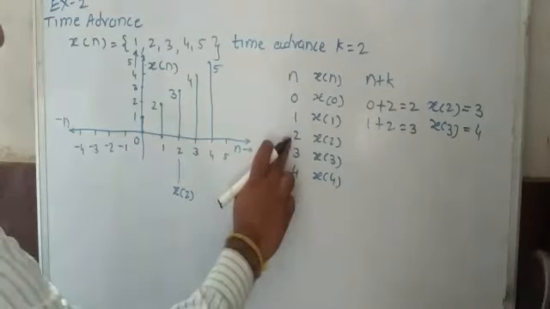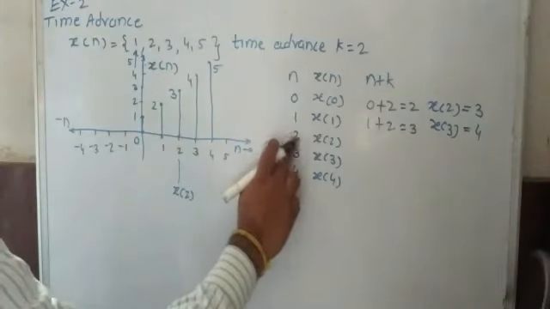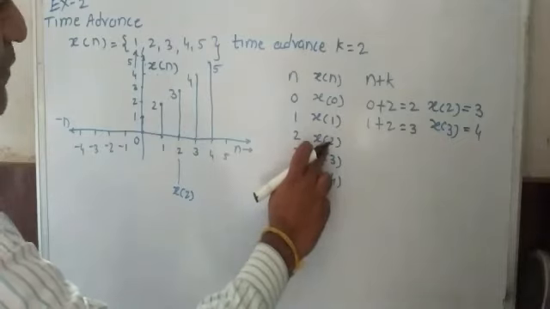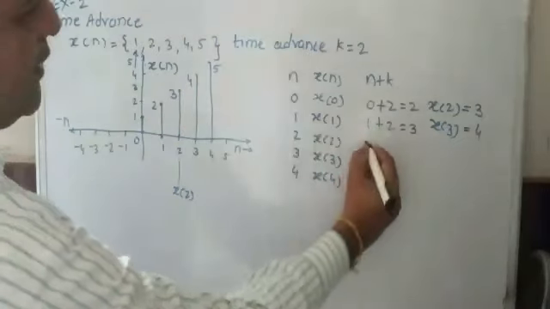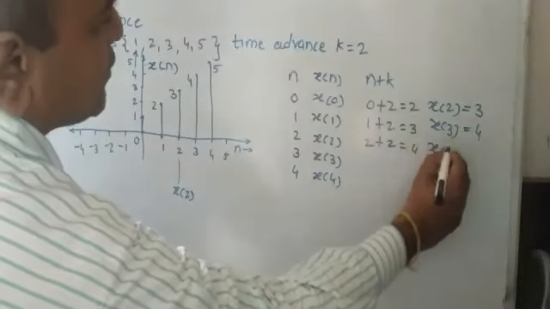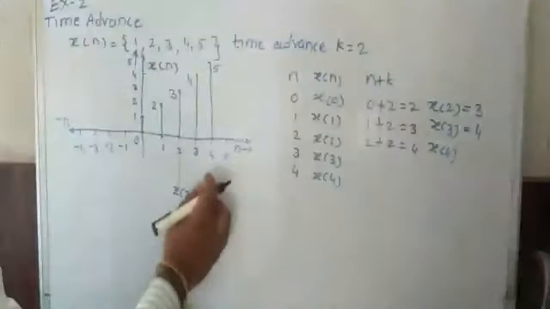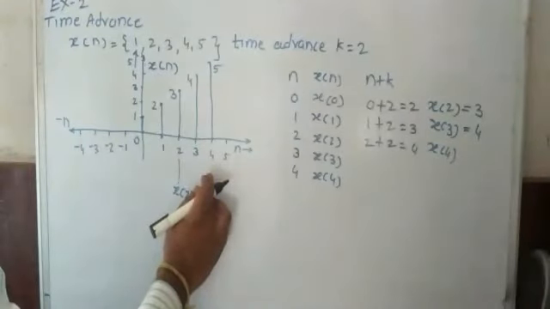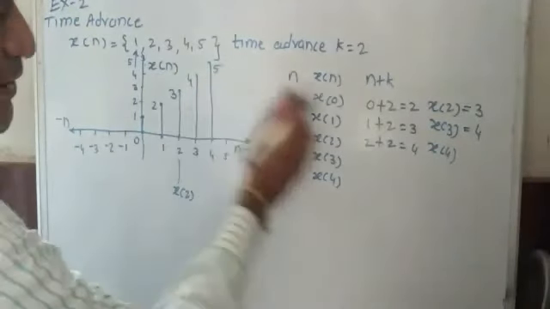Now n is equal to 2. For n equal to 2, you got x of 2. But now here if I put 2 plus 2, you will get 4. That is x of 4. Now what is x of 4? X of 4 is 5. So that's why 5 is the value that we have to put here.